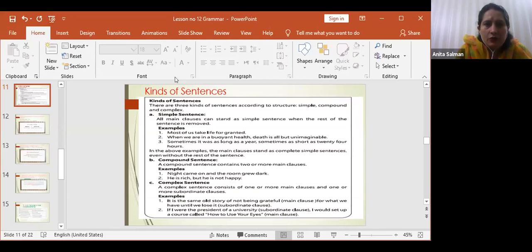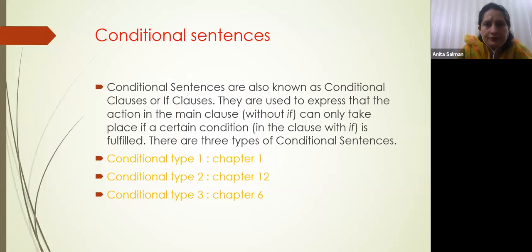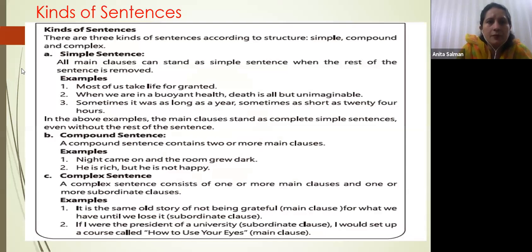I'm going to read the examples. Just pay attention to these examples. Most of us take life for granted. That's a simple sentence. This is a main clause that is known as a simple sentence. Now look at the next sentence. When we are in buoyant health, death is all but unimaginable.